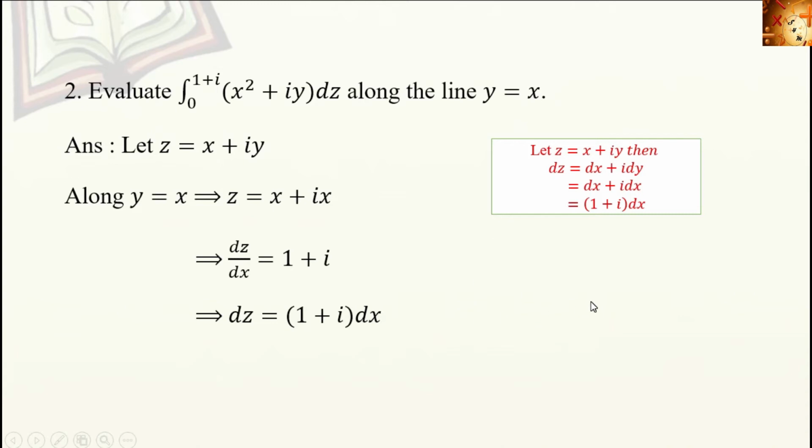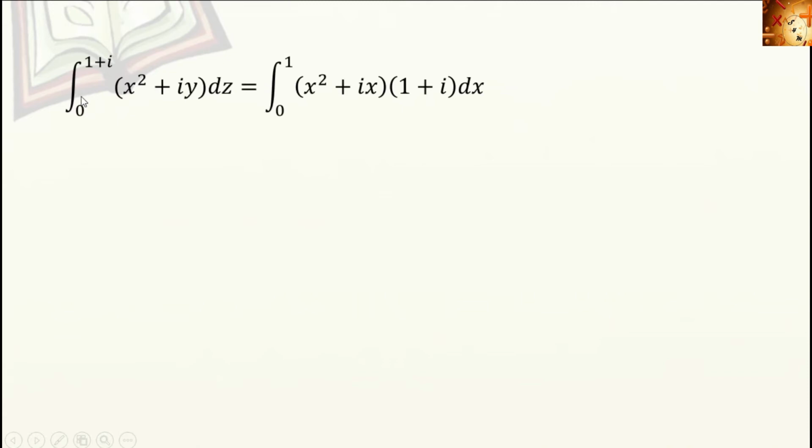Next, we are going to substitute these terms in the given integral. So the integral from 0 to 1 plus i of x square plus iy dz becomes x square plus i, y equal to x. So substitute y equal to x. Then what is dz? 1 plus i dx. Here this integral depends on the variable x. That is, here the integration is with respect to the variable x only. So here we want to give the limits for x.